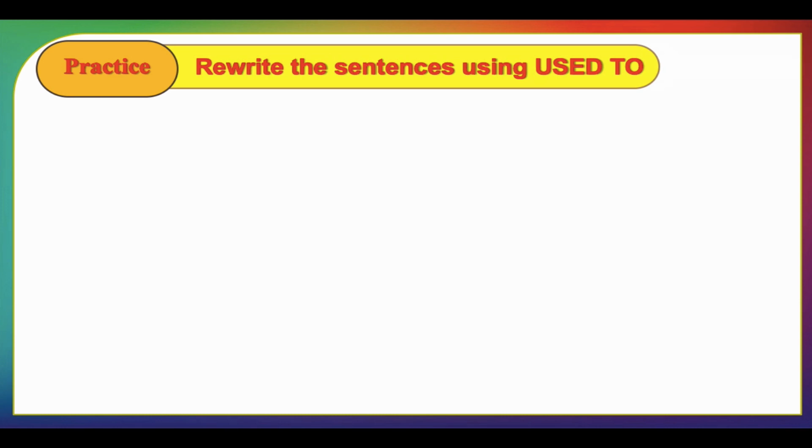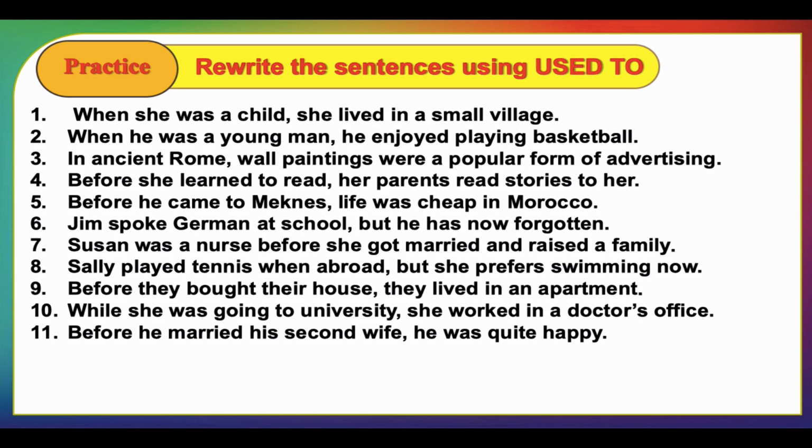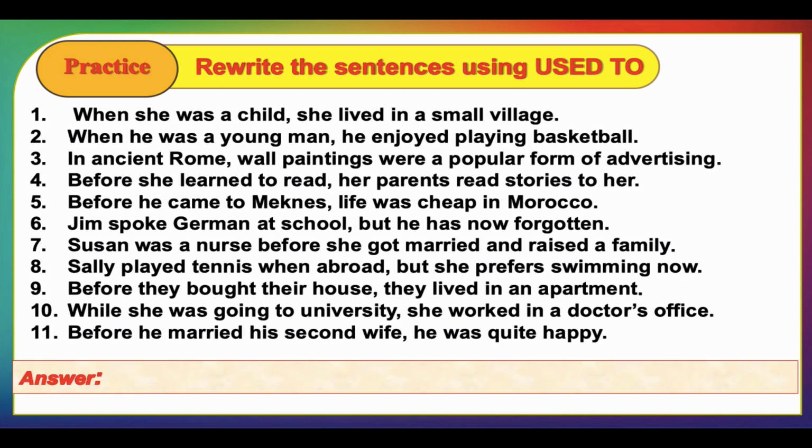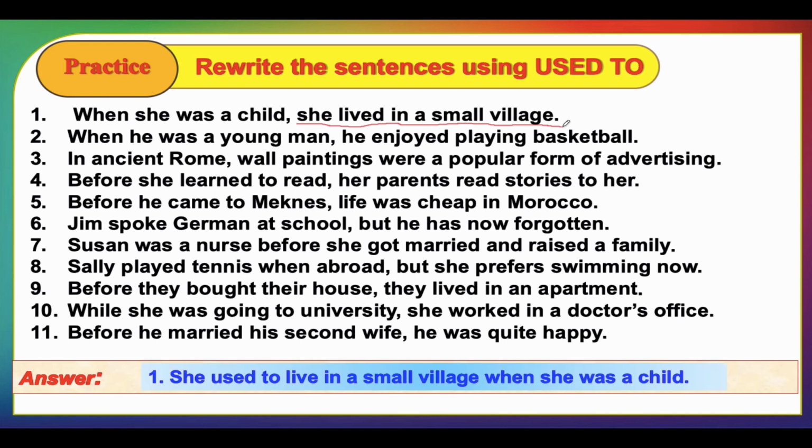Here, this is the last exercise in this video. You are required to make a combination with the use of used to and try to focus on the action that happens in the past. So, for example, the first one, when she was a child, she lived in a small village. This is the action that happens in the past, and now she doesn't live in a small village anymore. We say, she used to live in a small village when she was a child.